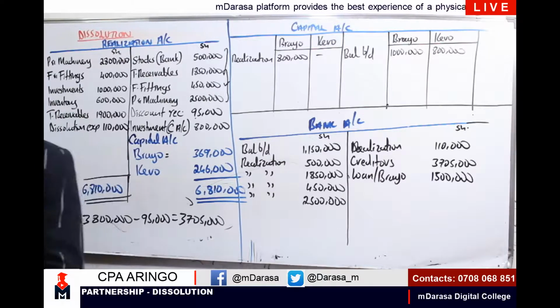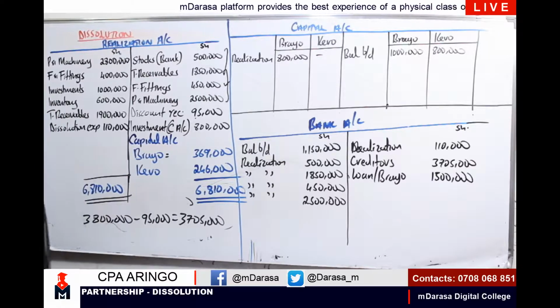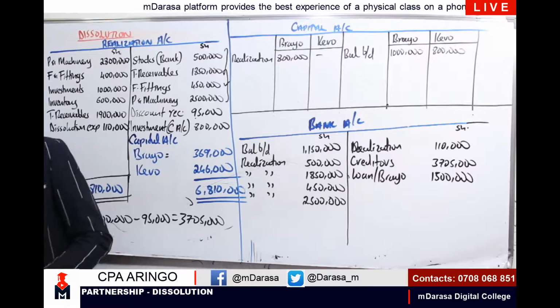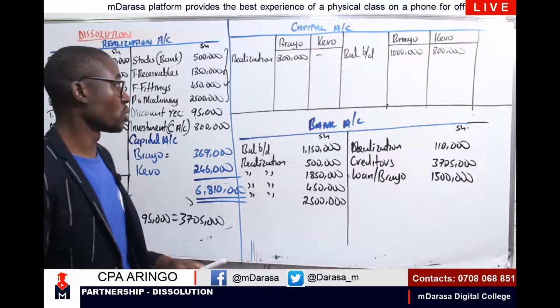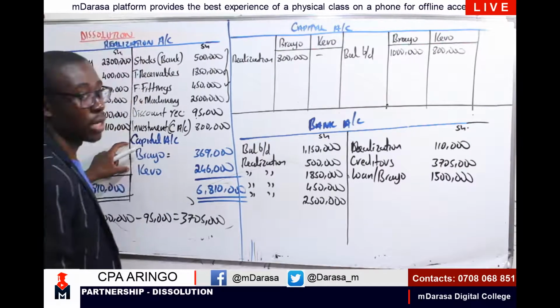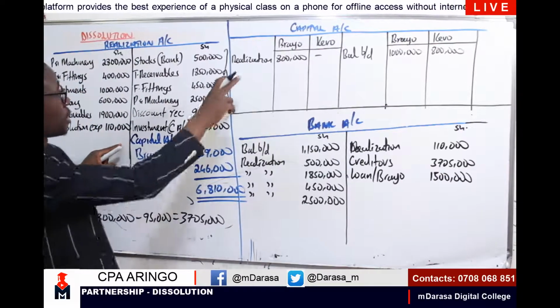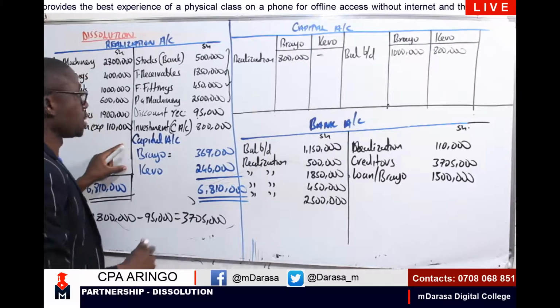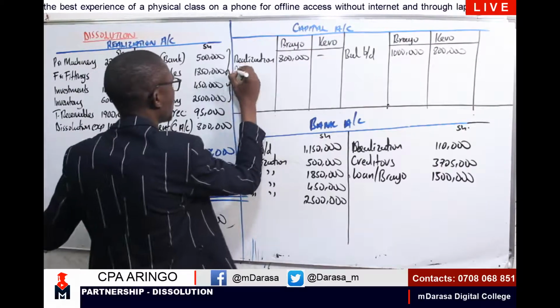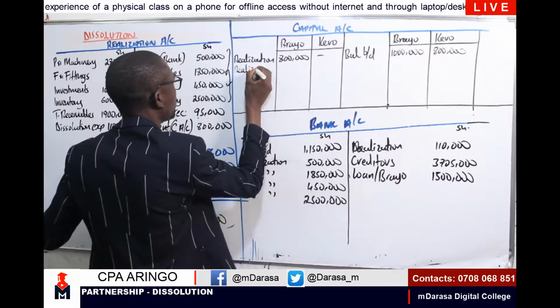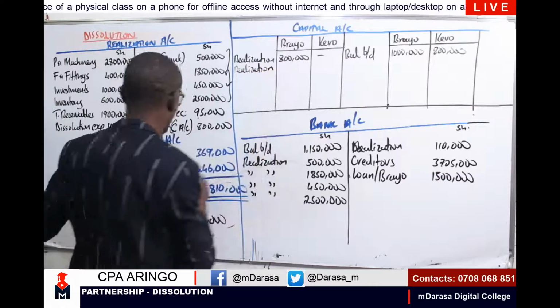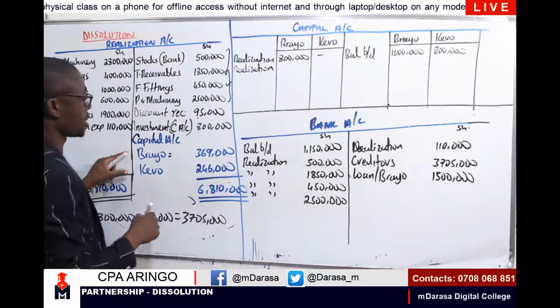Once you're done with that case, my good students, again we proceed and identify items that affected us also on realization. Recall this capital account here. We say that these balancing figures, you're going to take them in our capital account. So therefore, I'm also having here realization. Basically, these were the balances that closed down our realization.